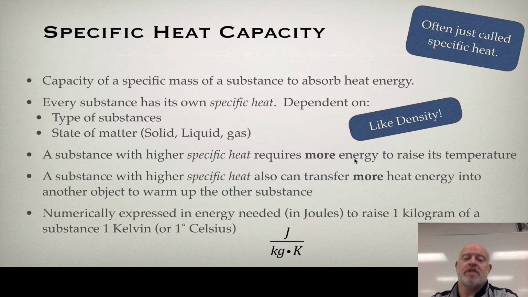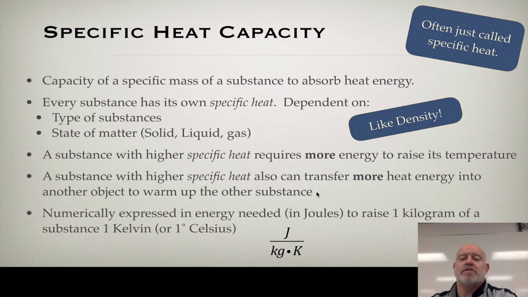Now, if we flip the scenario, a substance with high specific heat can also transfer more heat energy into another thing. What that means is if you have something with high specific heat capacity, it contains more energy per degree Celsius than a counterpart with less specific heat capacity. Let me give you an example.